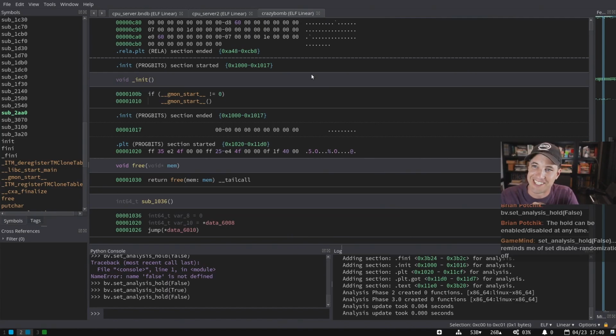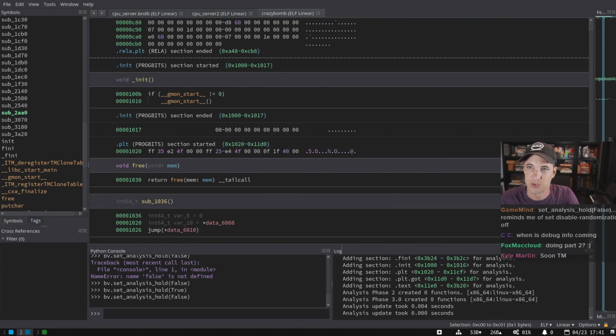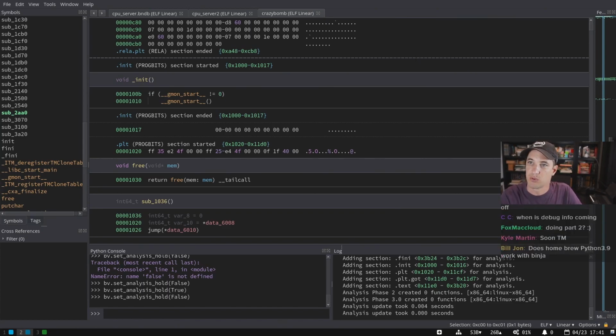Set disable randomization off. Yeah, set analysis hold to false to not hold, so set analysis to go. Yeah, that's all right. There's only two choices, right? It's not hard to figure it out. Debug info hopefully is coming soon TM when it's done. Yeah, Homebrew Python 3.9 should work with Binja just fine. It should. In fact, I think on my native box I'm using a 3.9. It's not an M1, but my native machine is using Homebrew 3.9.